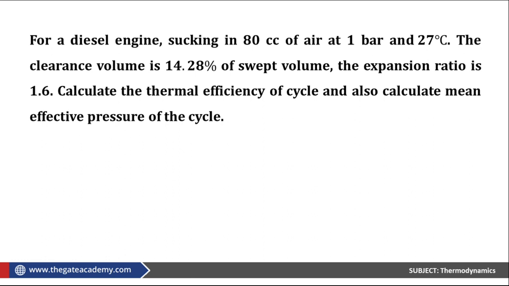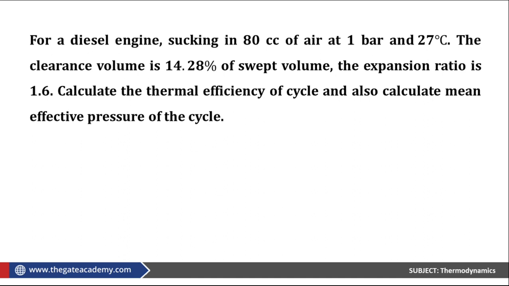The question says that for a diesel engine sucking in 80 cc of air at 1 bar and 27 degrees Celsius, the clearance volume is 14.28% of swept volume. So they have given a relationship between the clearance volume and the swept volume. The expansion ratio is 1.6. Now tell me, what is expansion ratio? Calculate the thermal efficiency of the cycle and also the mean effective pressure of the cycle.